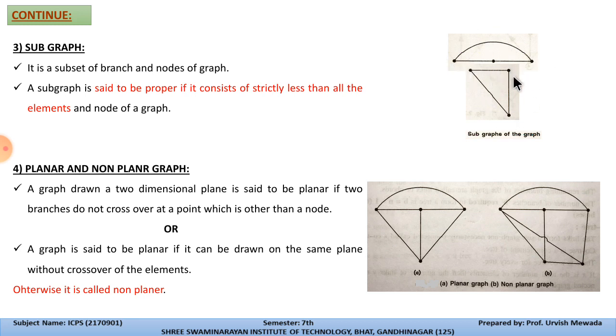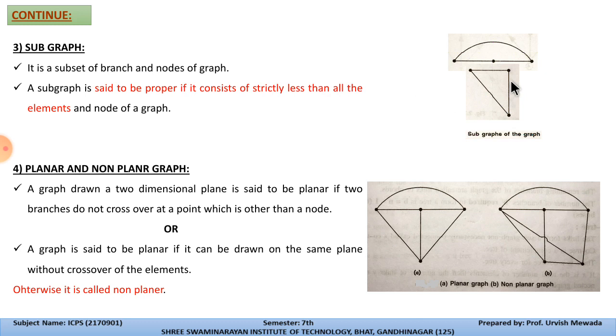We can draw the third part like this. So you can see over here, this is the subset, meaning it's a part of a graph, and a subgraph is said to be proper if it consists of strictly less than all the elements and nodes of the graph. Here we have 4 nodes, and this is considering only 3 nodes, and over here it is considering 3 nodes, so one node is less.